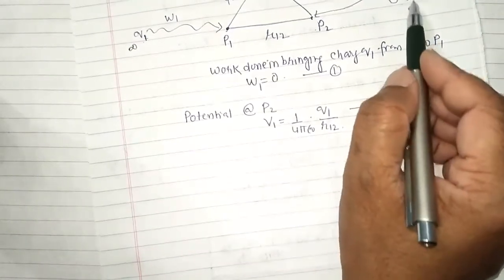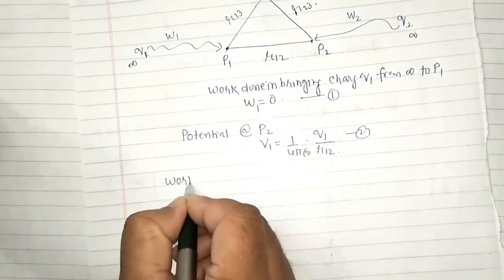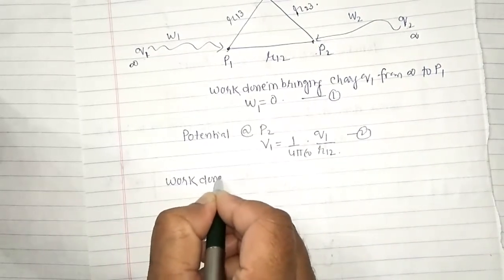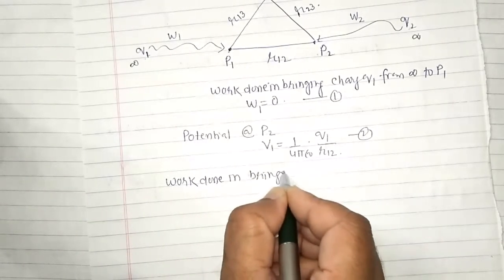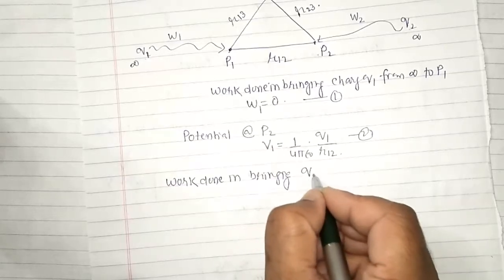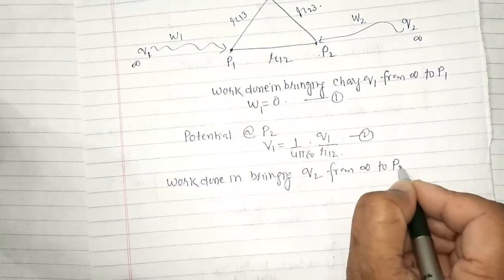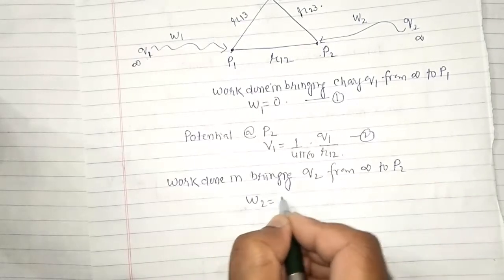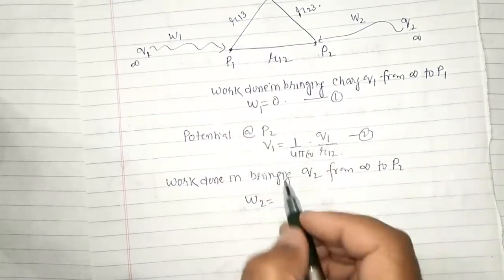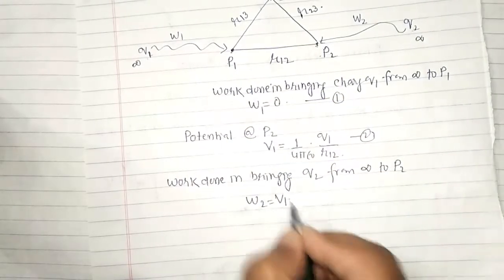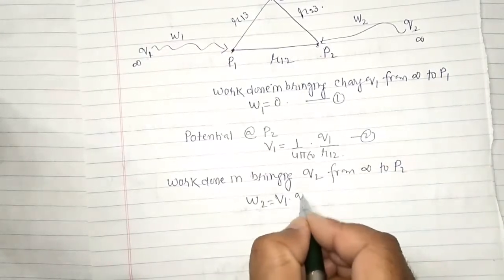So the amount of work done in bringing Q2 from infinity to point P2, W2, will be equal to the potential at this point, which is V1, multiplied by the charge which we are trying to bring, that is Q2.